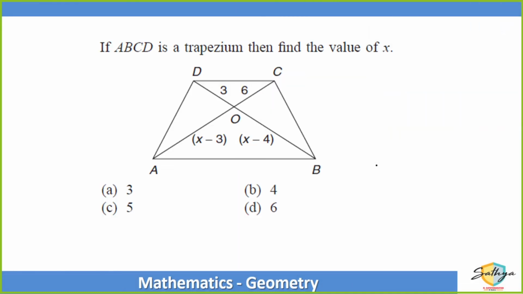Chal. Now this is interesting. ABCD is a trapezium, which means AB and DC, the opposite sides, are parallel to each other. In this case, what is the value of x?